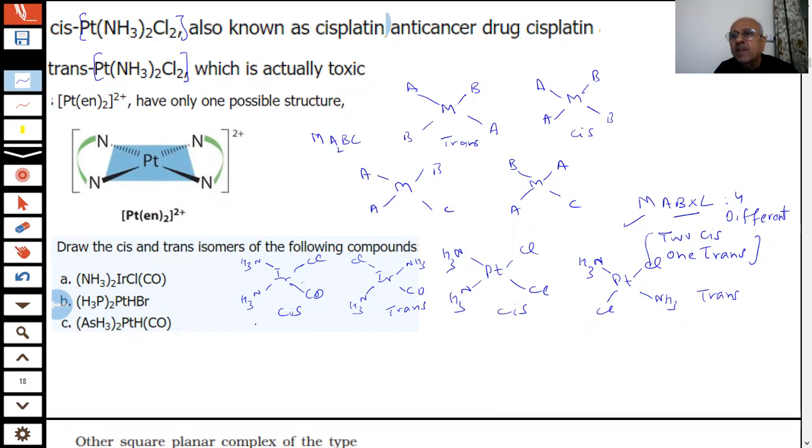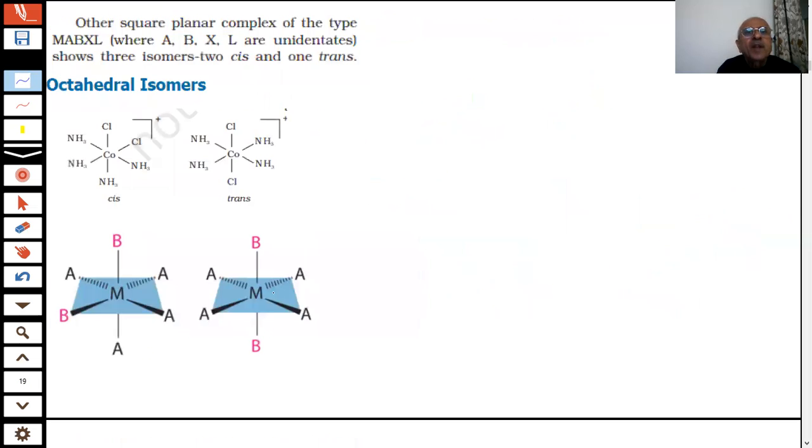But once we get ligands which are not common in the books, or even metal ions which we are not using commonly in the book, then students may have some difficulty. So we have to understand and do some practice. It helps us. As I said, other square planar complexes of the type MABXL, with unidentate ligands, show three isomers, two cis and one trans. Okay, we can try to make them.